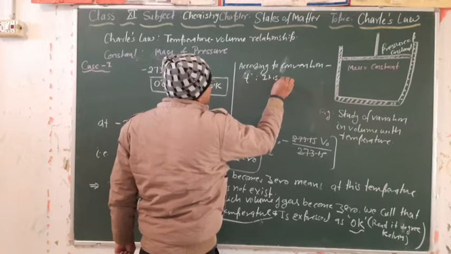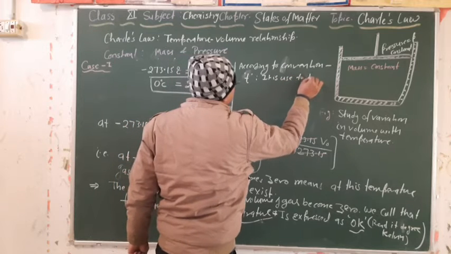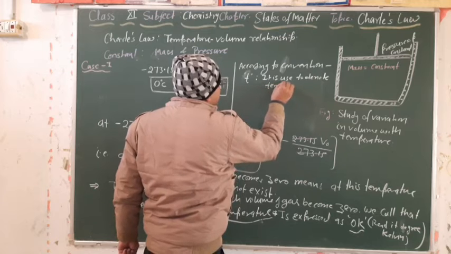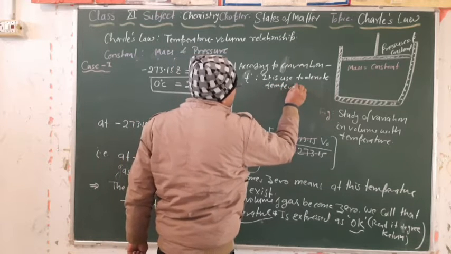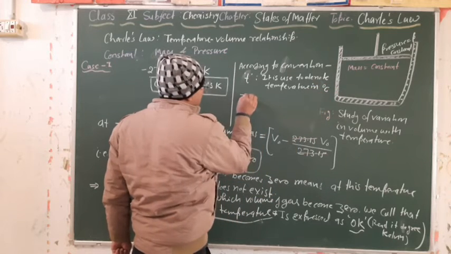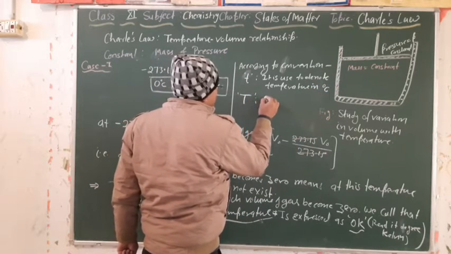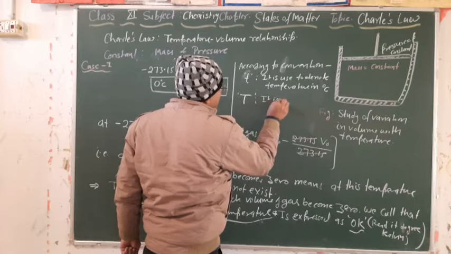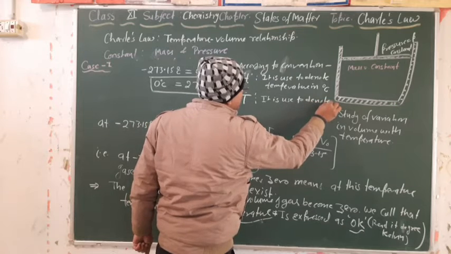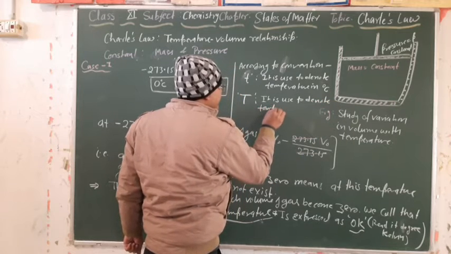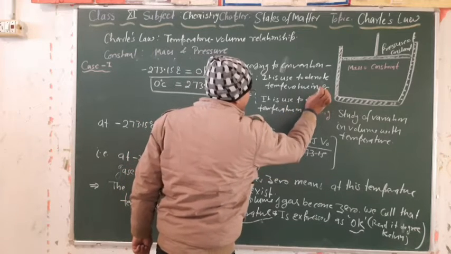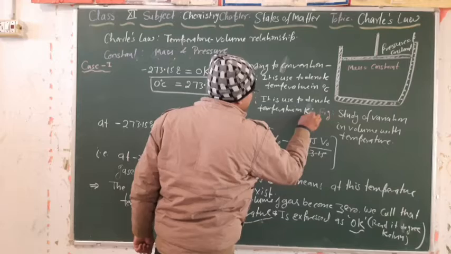It is used to denote temperature in degree Celsius, and capital T is used to denote temperature in degree Kelvin.